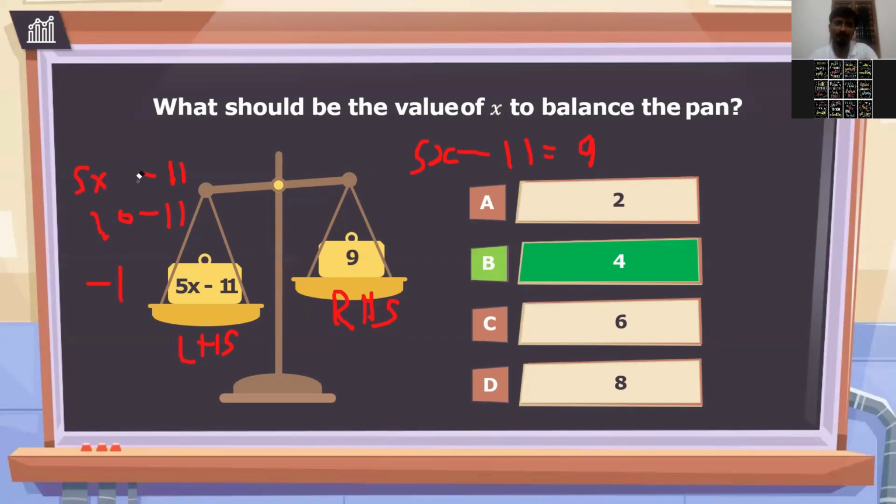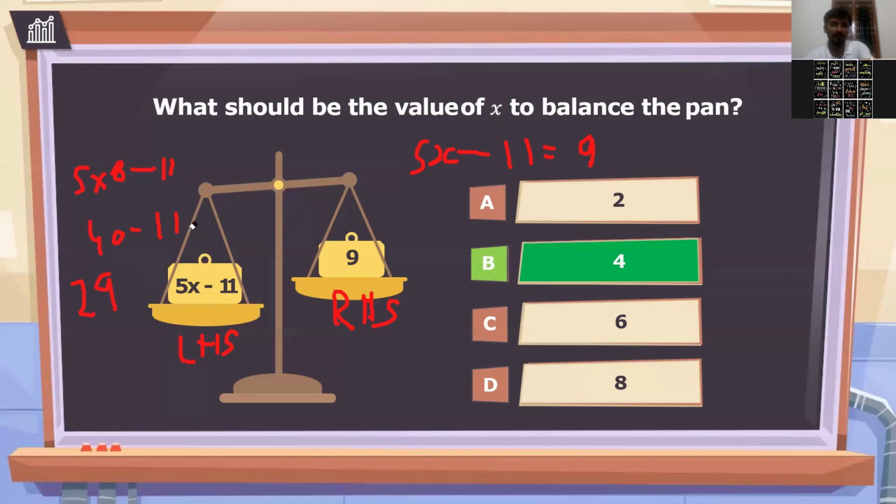Now I will substitute x equals 8. So 5 into 8 minus 11. Now 5 into 8 how much? 40. 40 minus 11. My math is weak. 40 minus 11 is 29. Yes or no? 29, right? But what do you have to get? 9. So 8 is not possible, right?